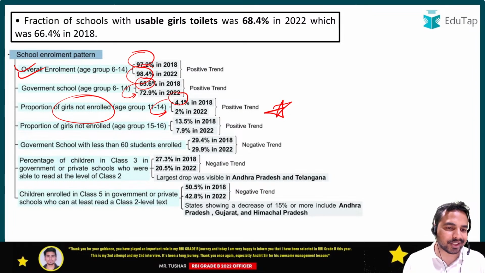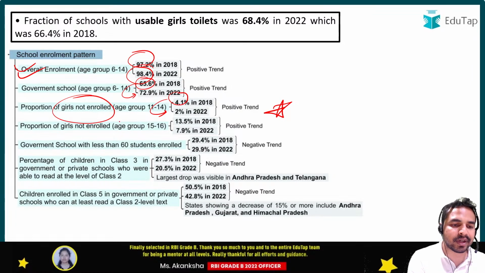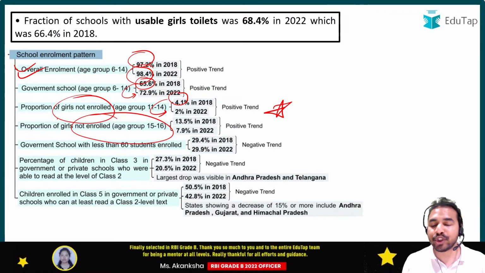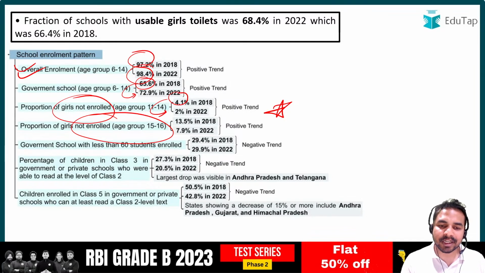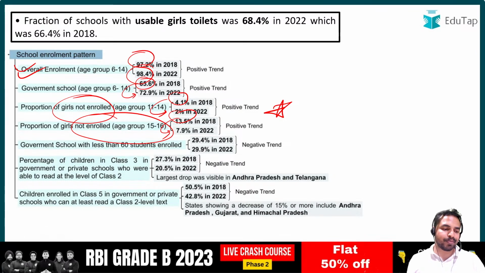Let's move on to the next important finding, guys. It is the proportion of girls not enrolled for the age group of 15 to 16. It has seen a positive trend. It was 13.5% and now it has reduced to 7.9%. So guys, these are the most important findings that you have to cover from this particular report.